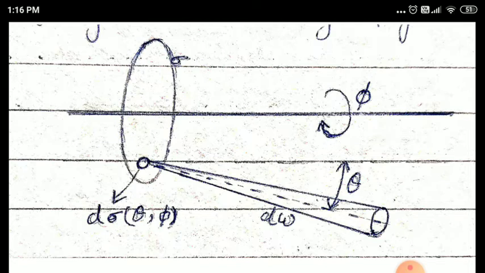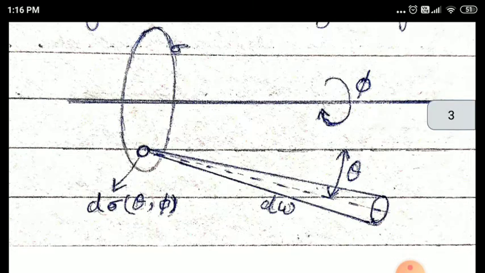Now if a bombarding nucleus strikes this area at a particular point, which is shown here by a small circle and denoted by d sigma theta phi, then there is a possibility that the bombarding particle will be scattered within a certain solid angle d omega at a scattering angle theta.